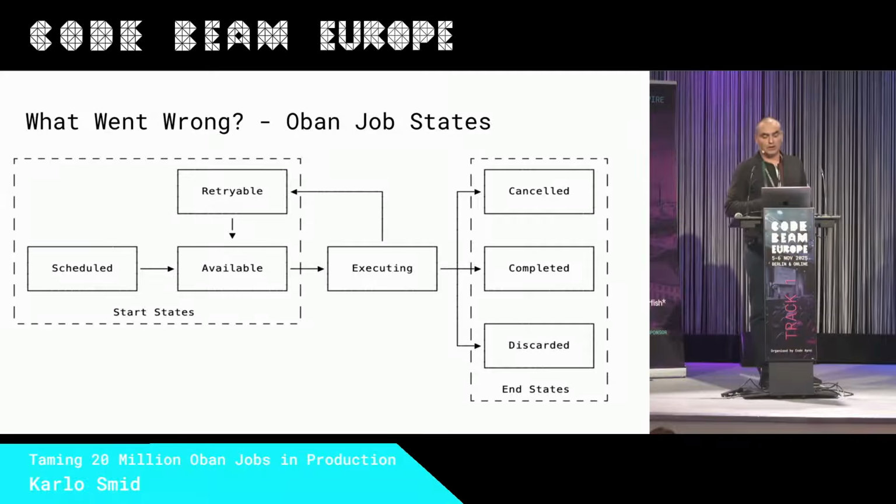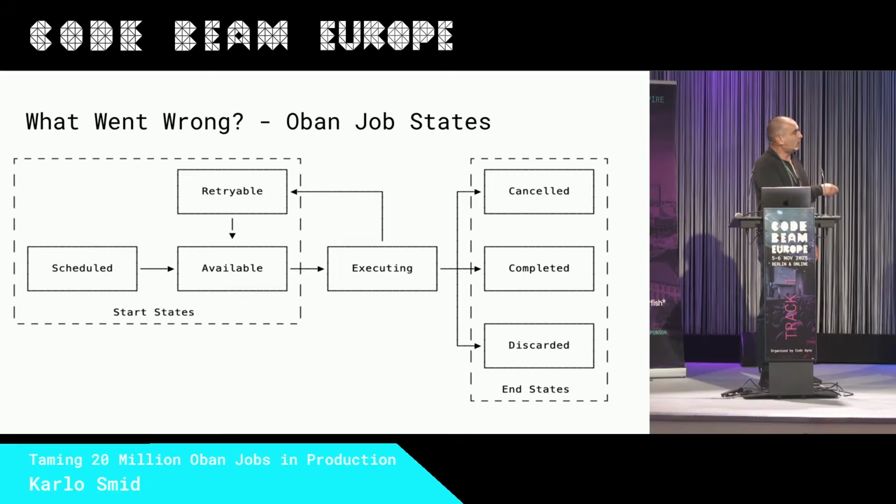So what went wrong? First, we need to understand Oban job states. We have start states, executing states, and end states. When you do Oban insert, the job is in the available state. Then you have the option to do Oban insert with the scheduled at attribute. Then the Oban job is in the scheduled state. Some preconditions must be met for Oban to start moving a job from the available state to the executing state. For example, it must get a database connection. When this is met, the job is executing, the Oban worker is working on it, and if everything is okay, this is what we want, the end state is the completed state.